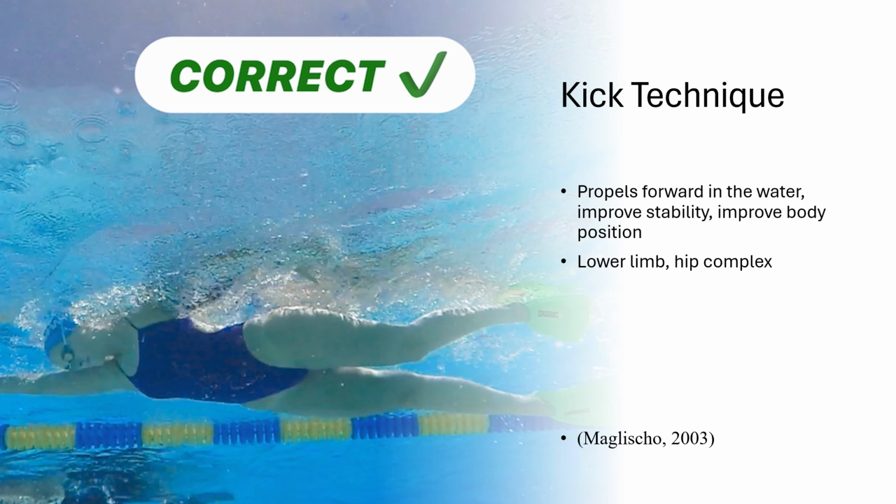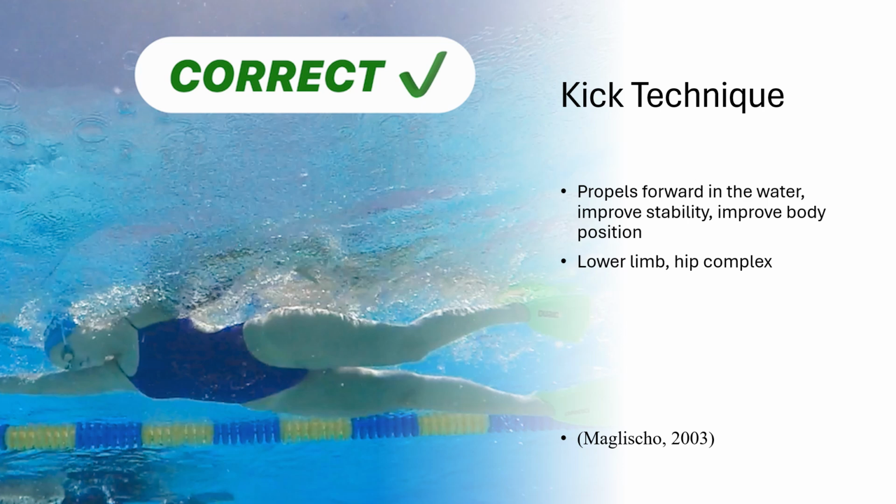The musculoskeletal component of this key technique is the lower limb, which consists of the femur, tibia, fibula, and pelvis. Some muscles involved with the swimming stroke in the lower limb body area include the quadriceps, hamstrings, and gluteal muscles, which drive the kick, particularly in flutter and dolphin kicks.